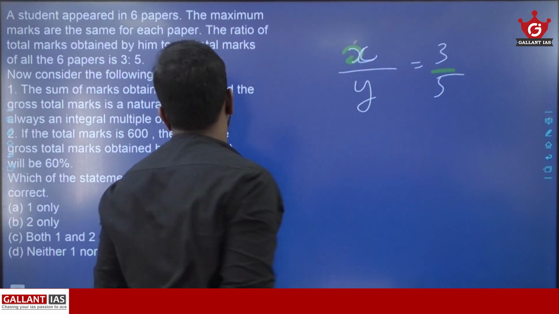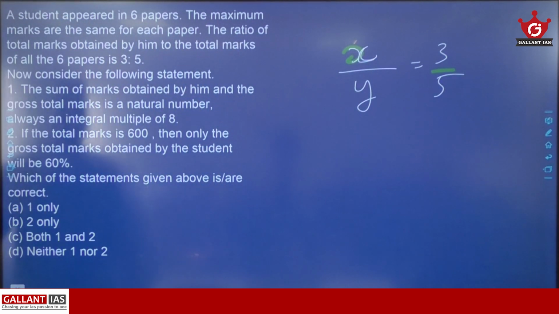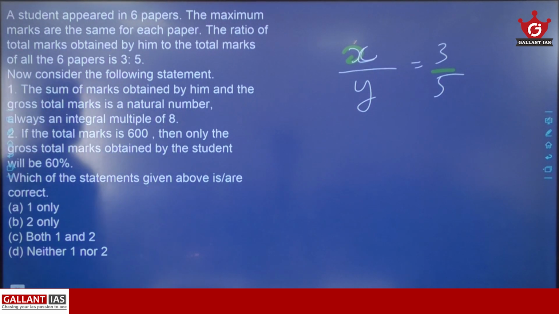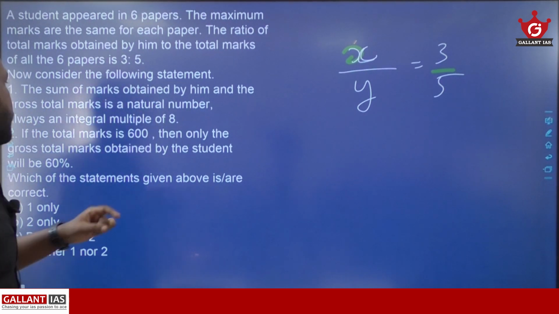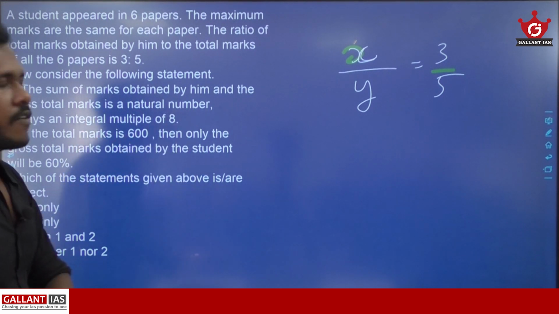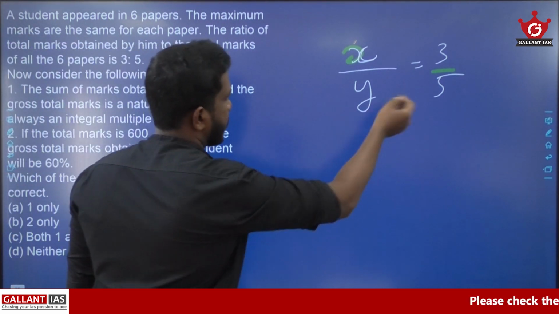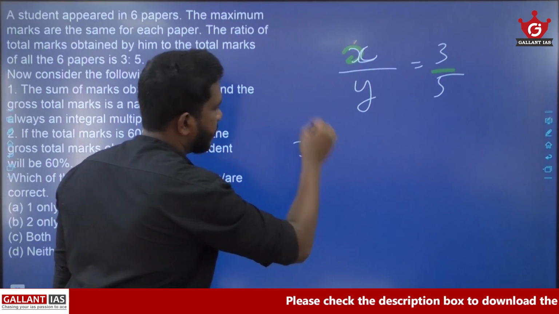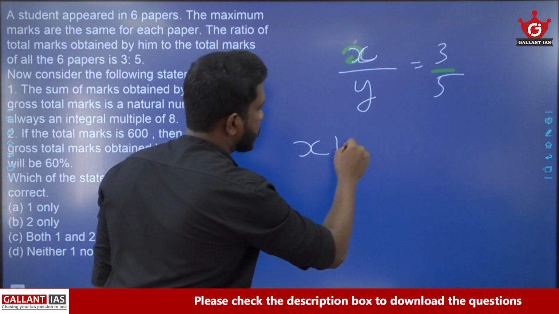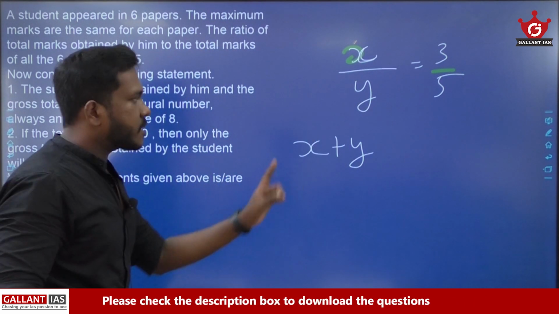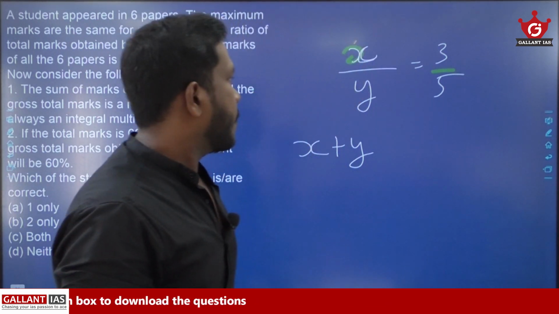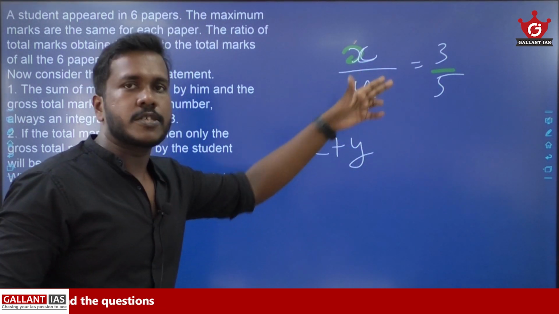Okay, clear. Now let's move on to statement 1. The sum of the marks obtained by him and the gross total mark, if it is a natural number, is always an integral multiple of 8. Let us check whether that is correct. So X plus Y should be an integral multiple of 8. Let us assume some natural numbers in the ratio 3:5.